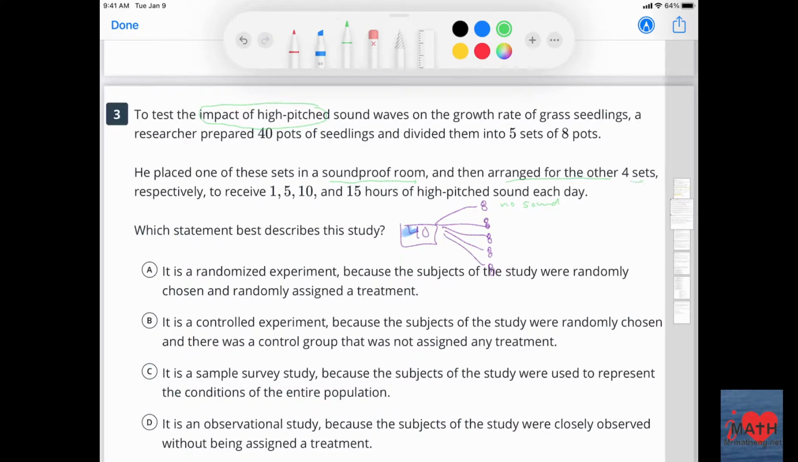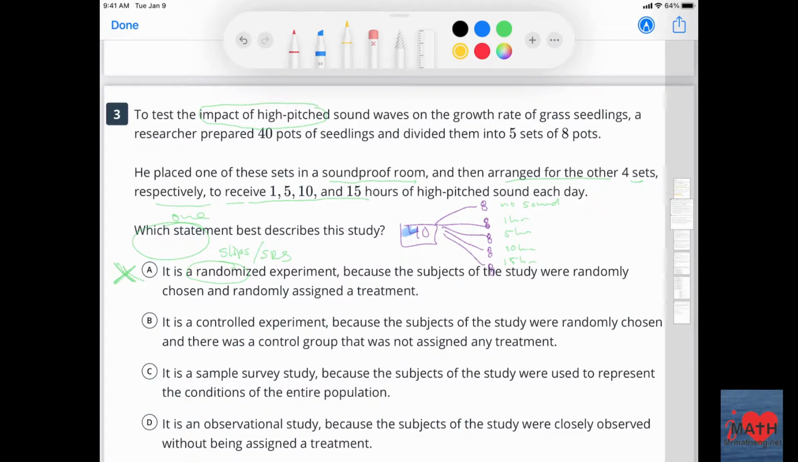And then he arranged for the other 4 to receive 1, 5, 10, and 15 hours. So 1 hour, 5 hours, 10 hours, and 15 hours. Which statement? So only one answer. A, it is a randomized experiment because the subjects of the study were randomly chosen and randomly assigned a treatment. Okay, I don't see the word randomized, right? Slips of paper. I don't see the word SRS, so no on that one.